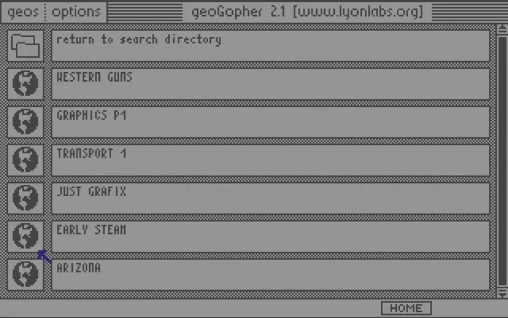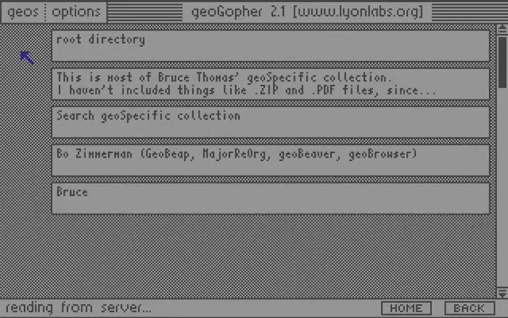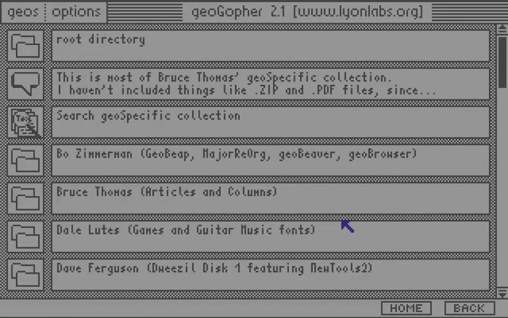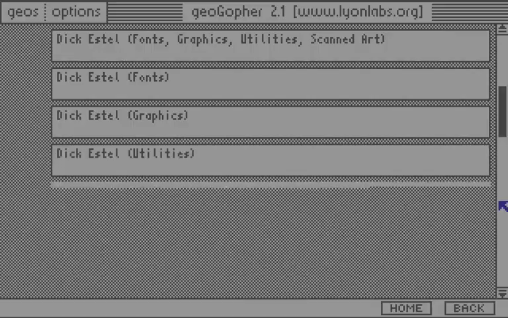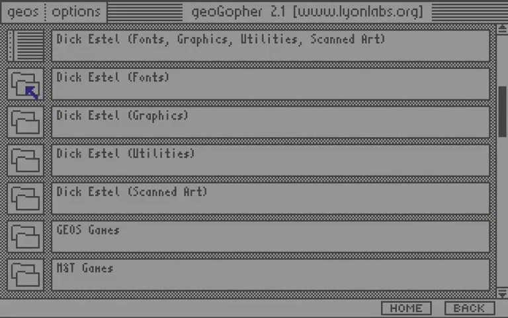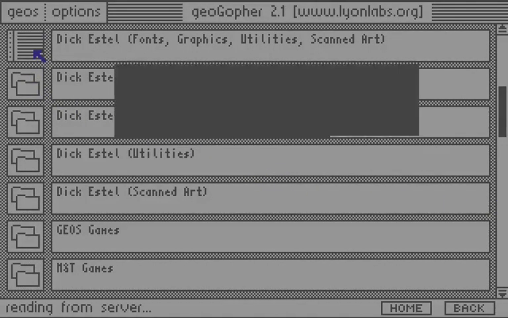The geoGopher server's main feature is that it knows how to read inside a D64 or D81 image and display it as files within a folder. Let's look at some files from the legendary GEOS fontmeister, Dick Estel.